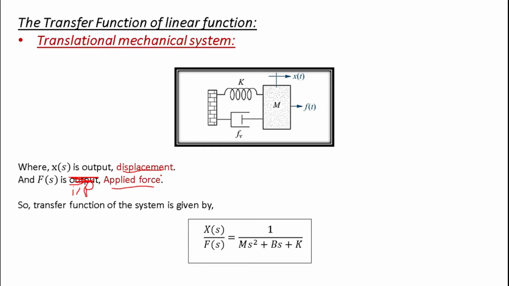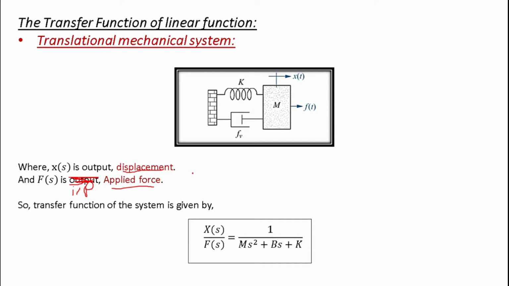How can we identify this? This is a mechanical system. Whenever we apply force in this direction, there will be some displacement. If we vary the value of force, the value of displacement will change. So the value of x will always depend on the value of force f of t. In that way we can find that the input is force, and due to that we get the output, which is the displacement. So x of s is the displacement and that is the output, and f of s is the input of the system.